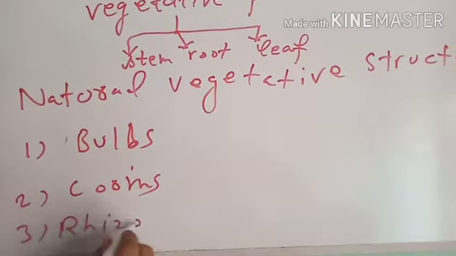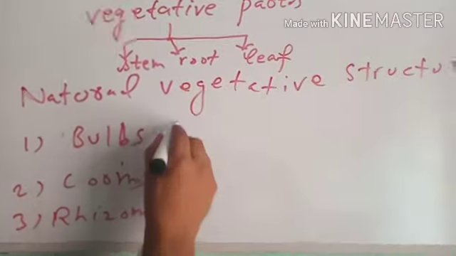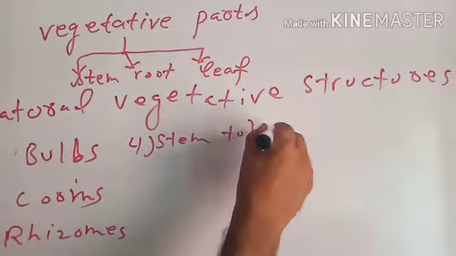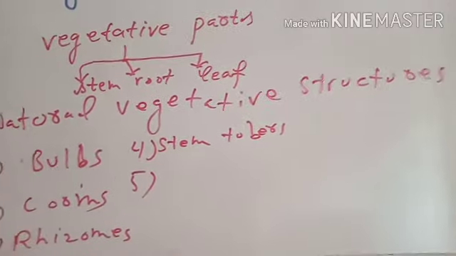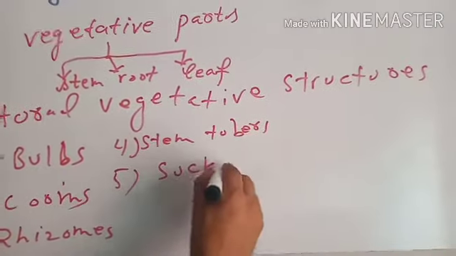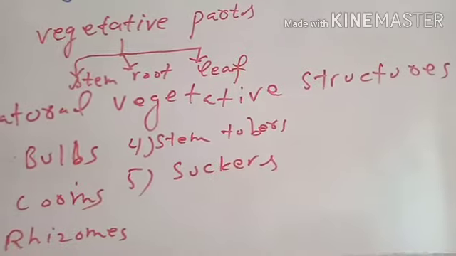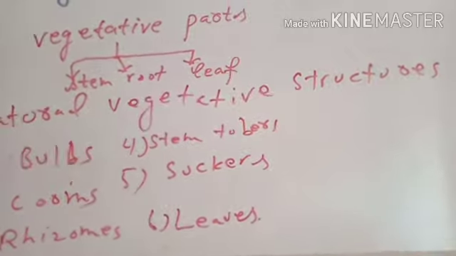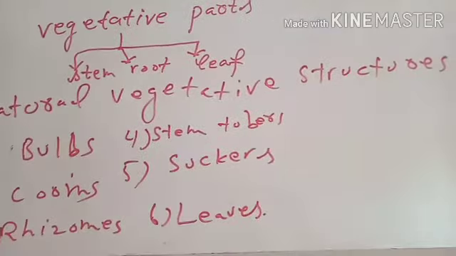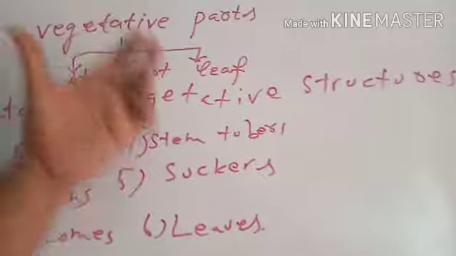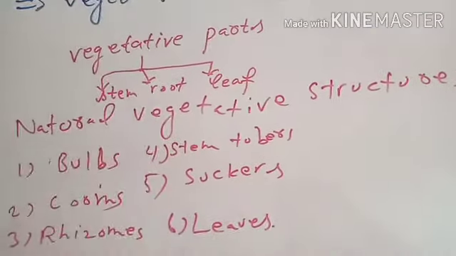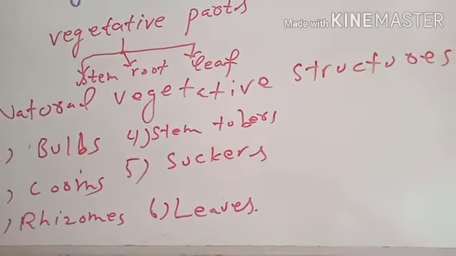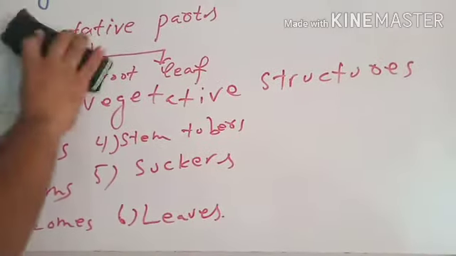Rhizomes are natural vegetative structures. Stem tubers are natural vegetative structures. Suckers are natural vegetative structures, and leaves are also natural vegetative structures. First, we will discuss vegetative propagation by these natural vegetative structures: bulbs, corms, rhizomes, stem tubers, suckers, and leaves. So first of all, we will discuss bulbs.